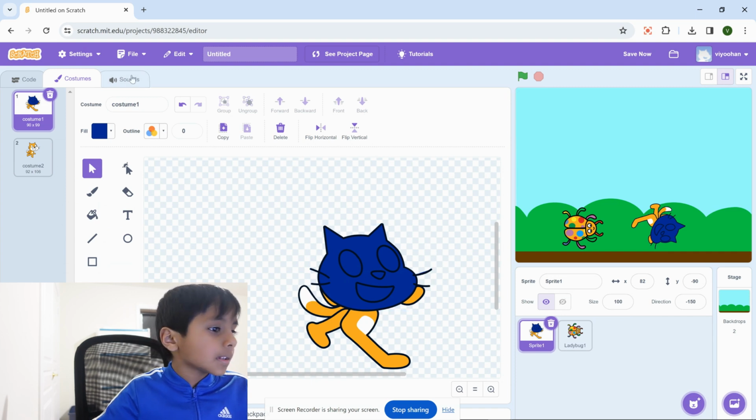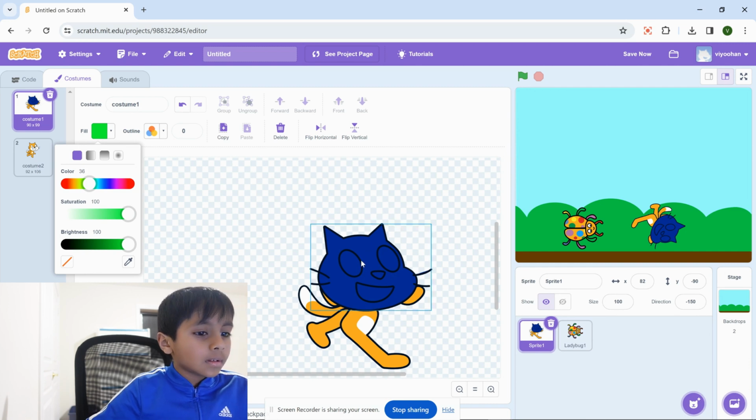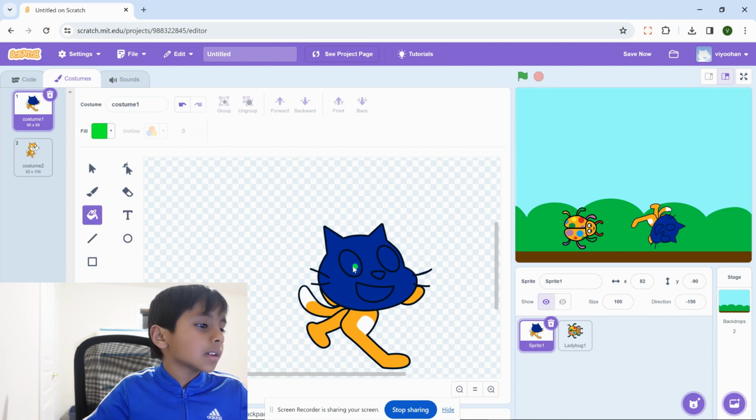and I'm going to make the eyes a little bit more color. So I'm going to make it bright, and now I'm going to color the eyes. Now I'm going to color the outside just like light blue.